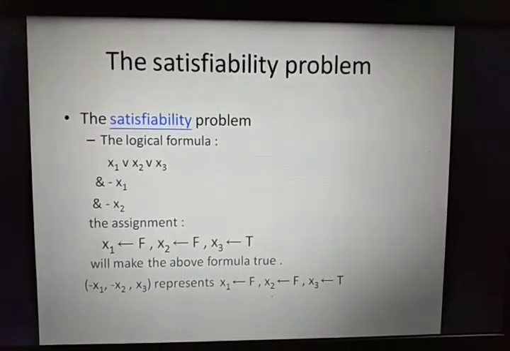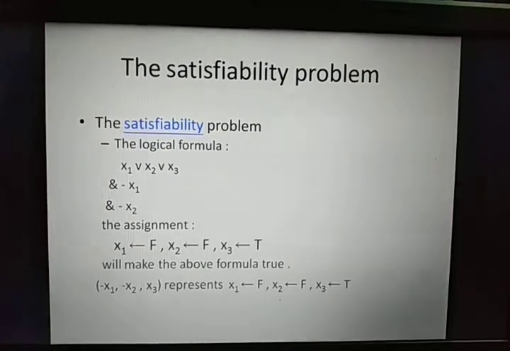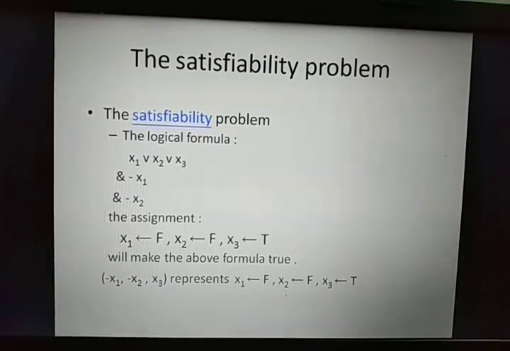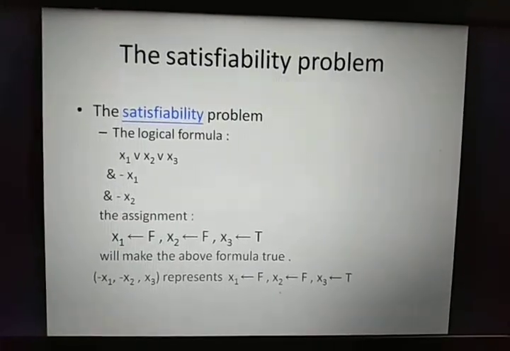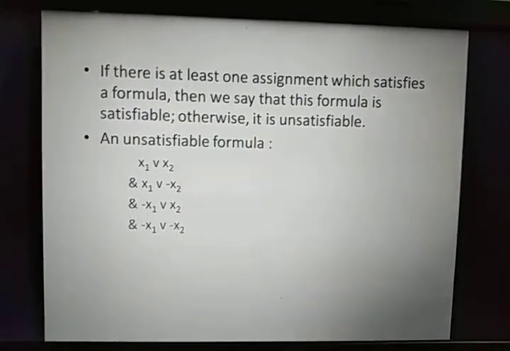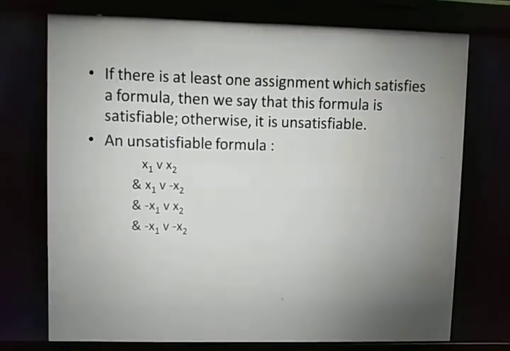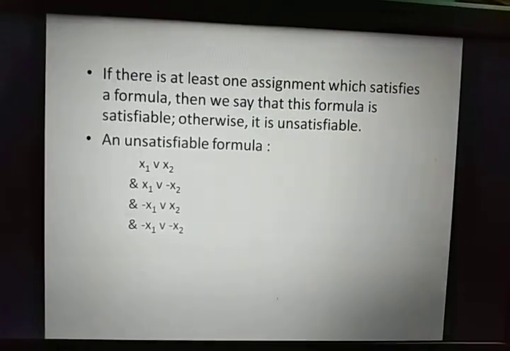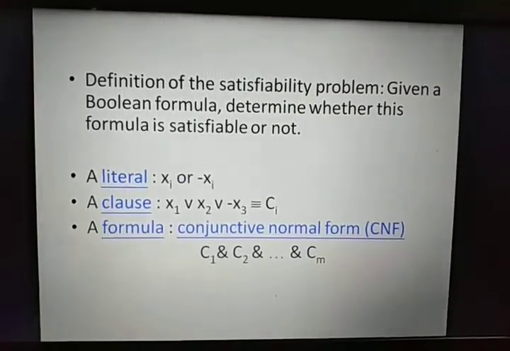The satisfiability problem is to find any assignment of values to these variables such that the result is true. If there exists such an assignment of values, then it is called a satisfiable problem. If there exists no such assignment, then it is called an unsatisfiable problem.